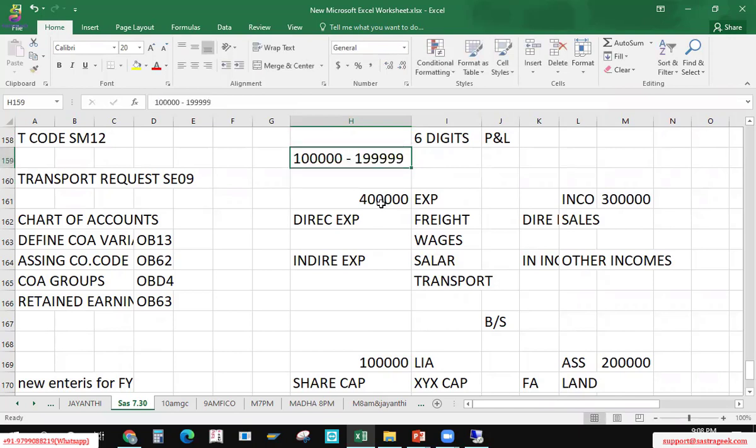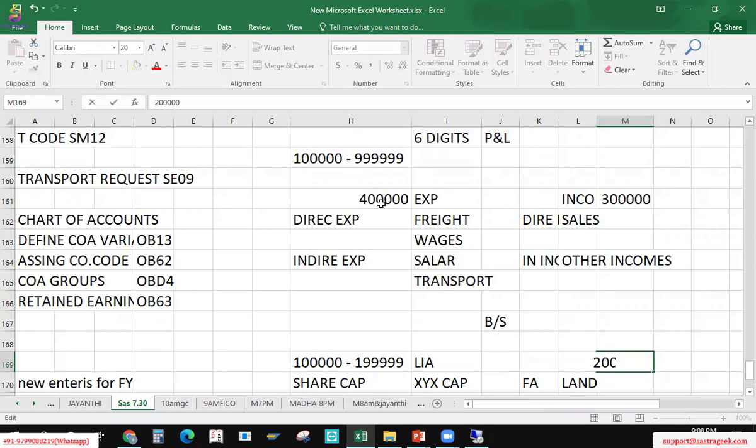When we have this big 6 digits number, from 1 lakh to 1 lakh 99999, I can play with the numbers here. The next number will go to 2 lakhs, 3 lakhs, 4 lakhs, up to 9 lakh 999, then only it will change. So when we have this number range with 6 digits, why can't we group it in a proper way? Now see how nicely we can group. See, 4 lakh is expenses. Now can I do it this way? All my liabilities I will create with this number range only. All my assets I will create in this number range only.